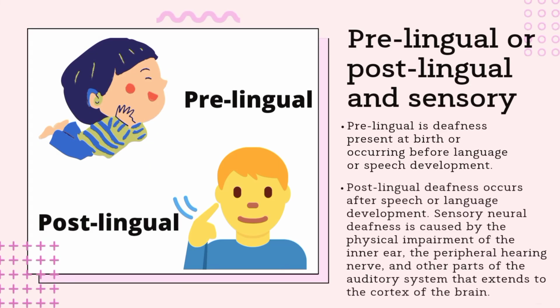Deafness can either be prelingual, postlingual, or sensory. Prelingual is a deafness present at birth or occurring before language or speech development. Postlingual deafness occurs after speech or language development. Sensory neural deafness is caused by the physical impairment of the inner ear, the peripheral hearing nerve, and the other parts of the auditory system that extend to the cortex of the brain.